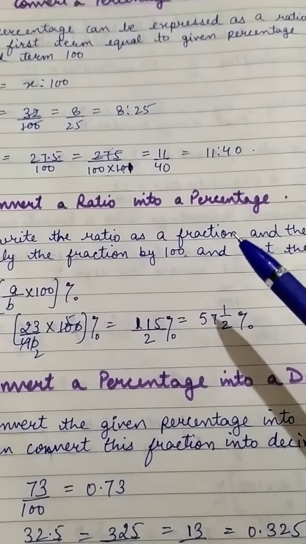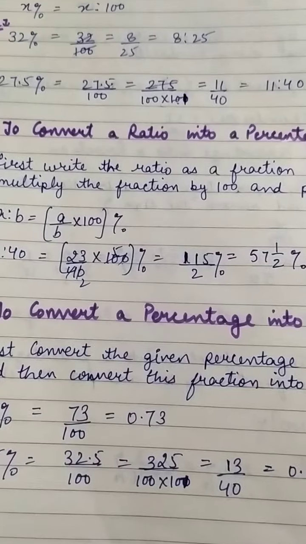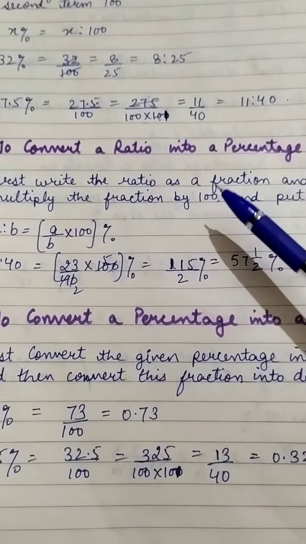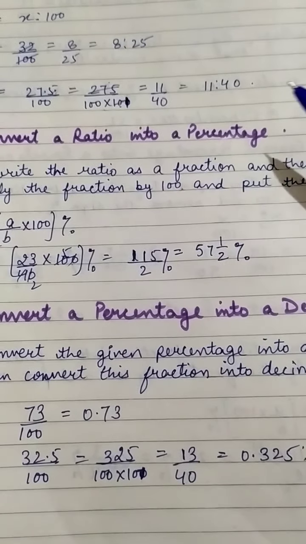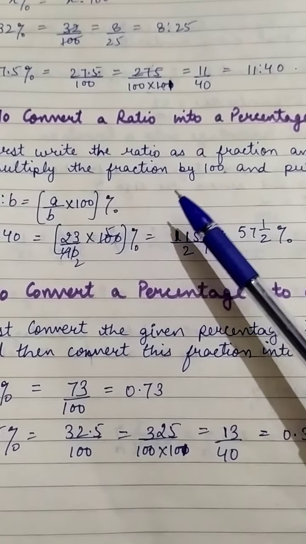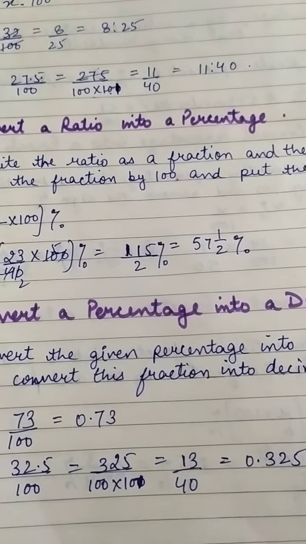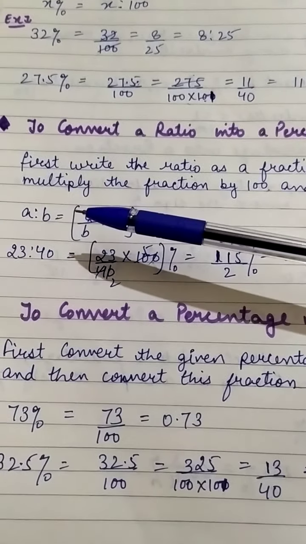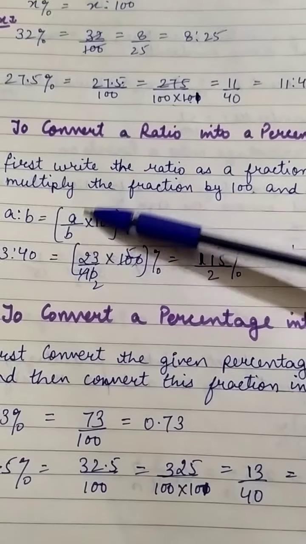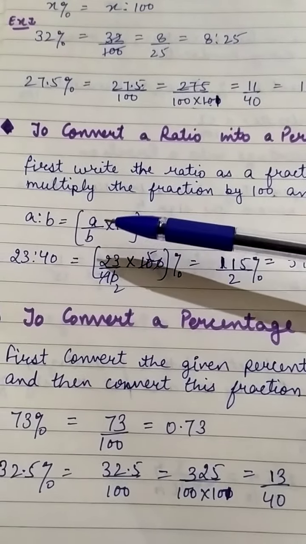Now to convert a ratio into a percentage, first write the ratio as a fraction. First of all we write the ratio as a fraction, and then multiply the fraction by 100 and then put the percentage sign. So if we have the ratio A is to B, first of all we will write it as a fraction, because with a fraction we can solve it.